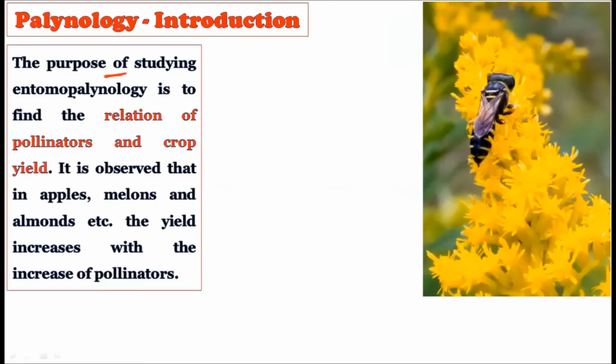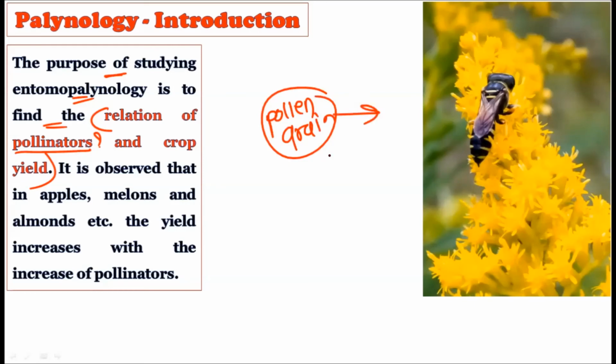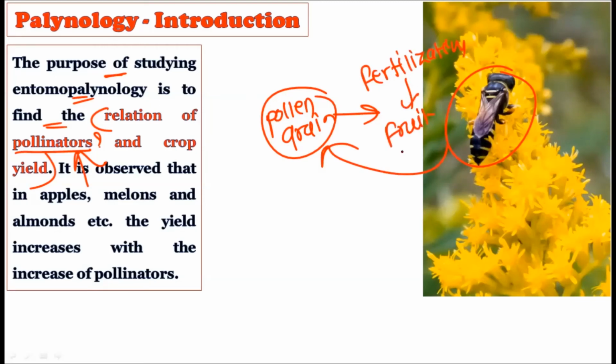See, the purpose of studying entomopalynology is to find the relation of pollinators and crop yield. Okay, this is very important, because under entomopalynology we will study the pollen grains. How will we study? We will study the pollen grains, which are transferred by various types of pollinators. For example, this is an insect transferring pollen grains from one plant to another plant, and in the process fertilization occurs, and after fertilization there is the formation of fruit. In agriculture, the formation of fruit is very important.